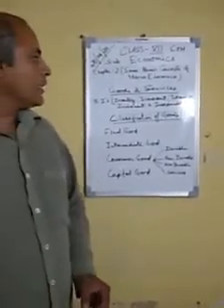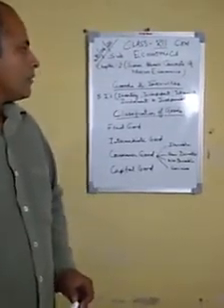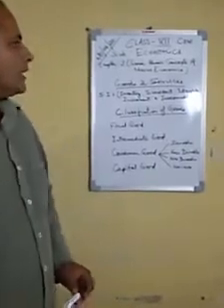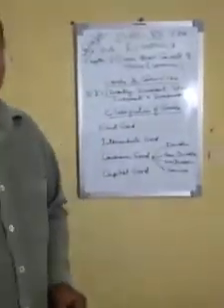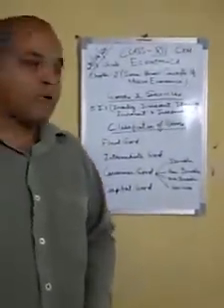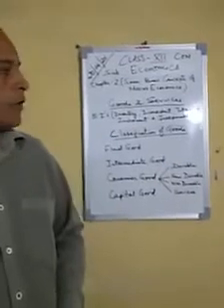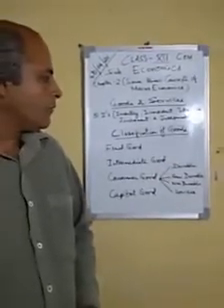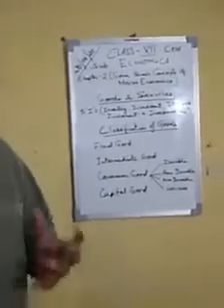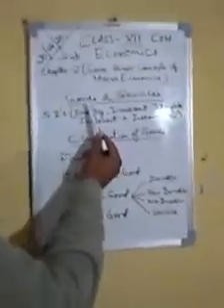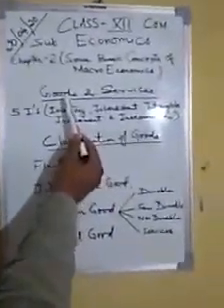Today we are starting with our new chapter of class 12th economics, that is some basic concepts of microeconomics. Actually there are 7 modules in this chapter. Today we are taking only 2 modules of this chapter. So before starting this chapter, first we have to study what is the difference between the two terms, goods and services.